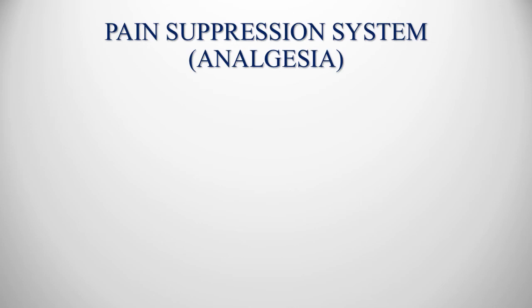Okay, in the pain suppression system there are two mechanisms. One is the gate control mechanism and another one is by releasing opioids. Now our body has the ability to decrease the amount of pain when it is not needed. So our body can suppress the pain by these two mechanisms. Let's take examples of these two mechanisms first, so that you can better understand them. First of all, the gate control mechanism.